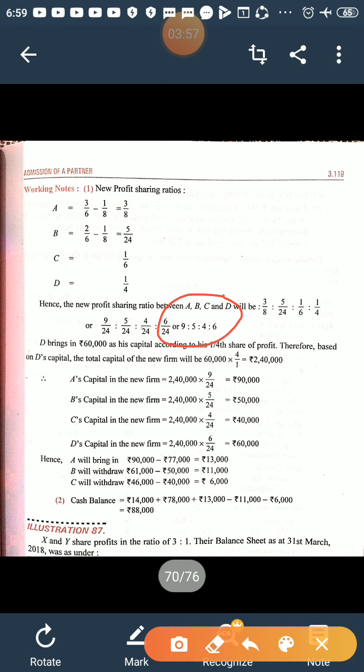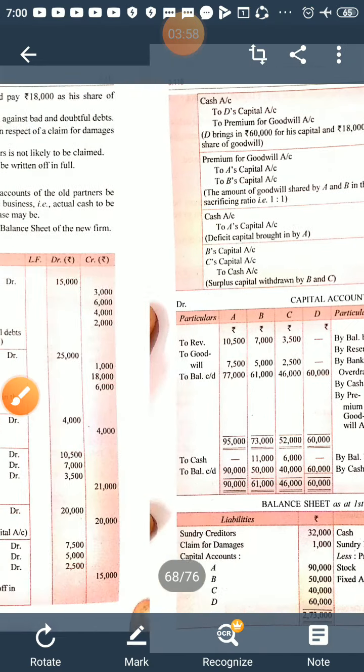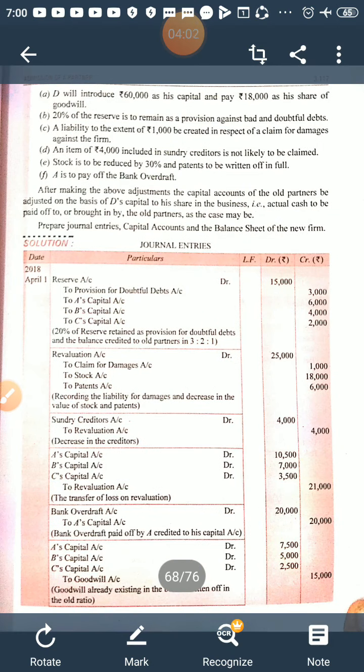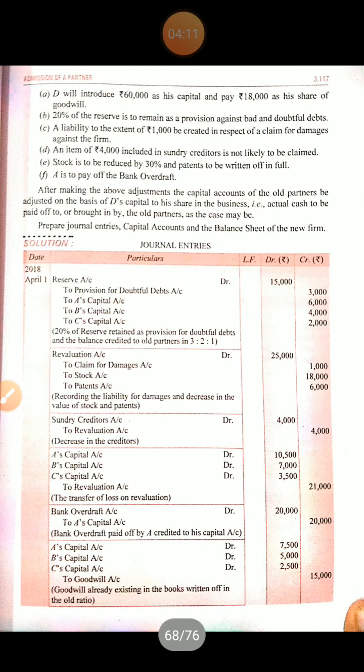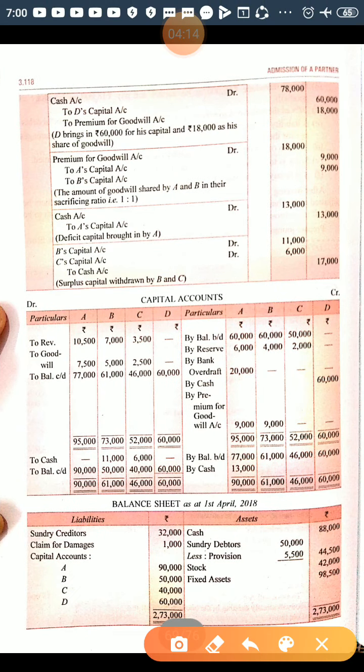So the first adjustment says D will introduce 60,000 as his capital and pay 18,000 as his share of goodwill. So for that, a journal entry will be passed. Cash account debited to D's capital, to premium for goodwill, and this premium for goodwill will be shared by old partners in their sacrificing ratio. A and B are only sacrificing, so A and B will be credited, and the sacrificing ratio is 1:1. So premium for goodwill account debited to A's capital, to B's capital.